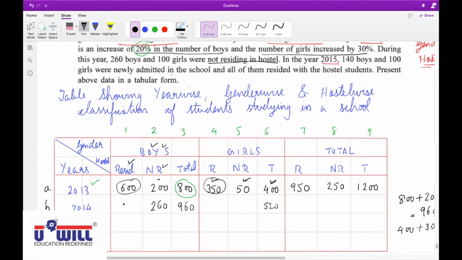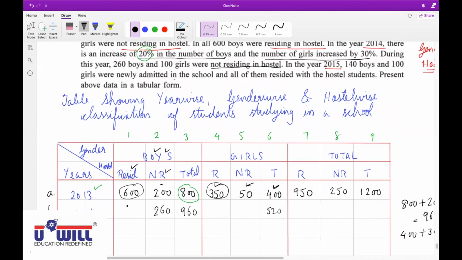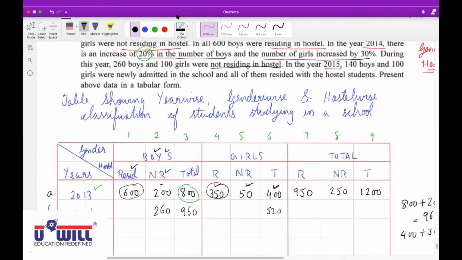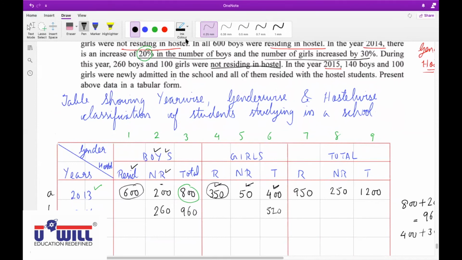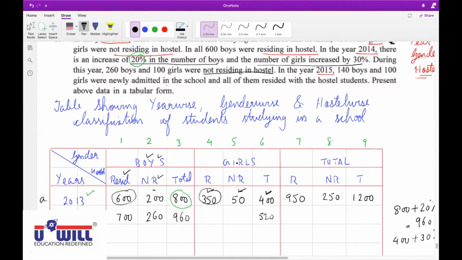Immediately everyone must obtain the missing information. How will you find 1B? 960 minus 260, 700. Okay. Now 100 girls were not residing in hostel. Where should I write 100 girls? 5B, girls not residing in hostel. So 100 will come in 5B. Now how will you find 4B? 520 minus 100, 420.